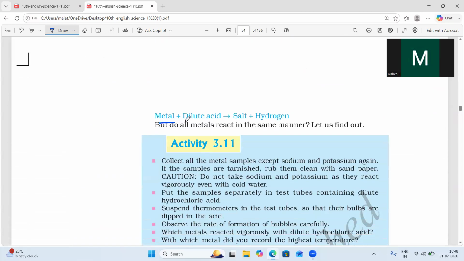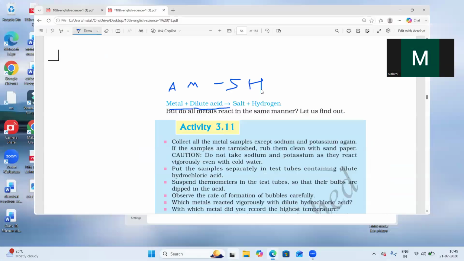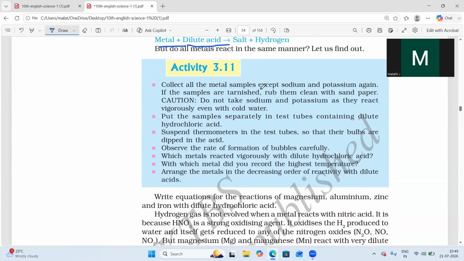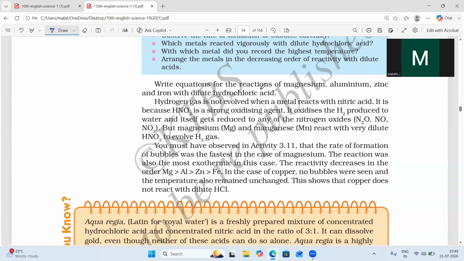We already studied in chemical reactions and equations: when acids react with a metal, you will get salt and hydrogen gas. This is the general formula we already know from the first chapter.